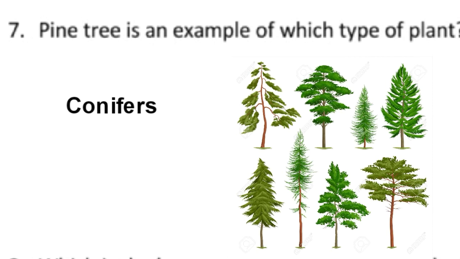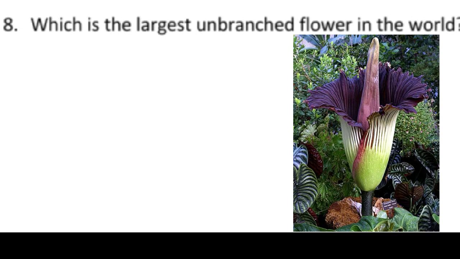Now we'll see our question number 8, which is the largest unbranched flower in the world. Just see in the picture. It is Titanorum. It is a cluster of many tiny flowers called an inflorescence. The plant can reach heights of 7 to 12 feet and weigh as much as 170 pounds.